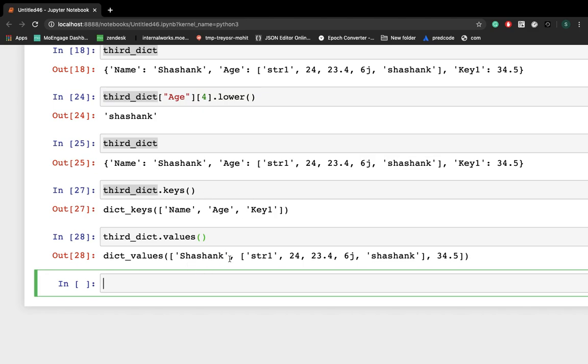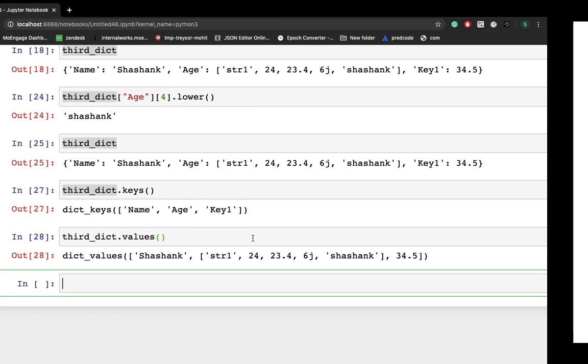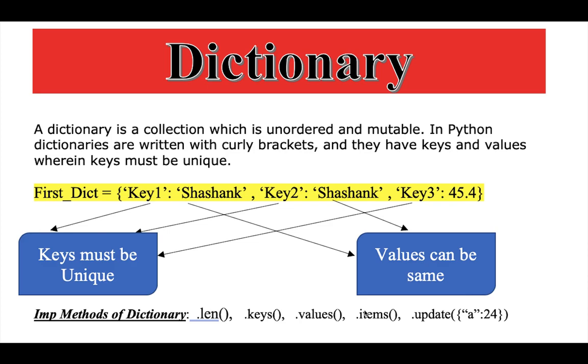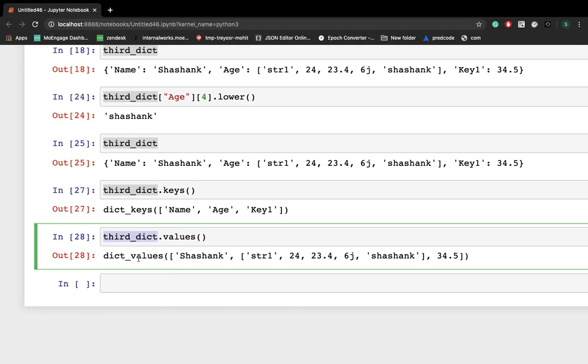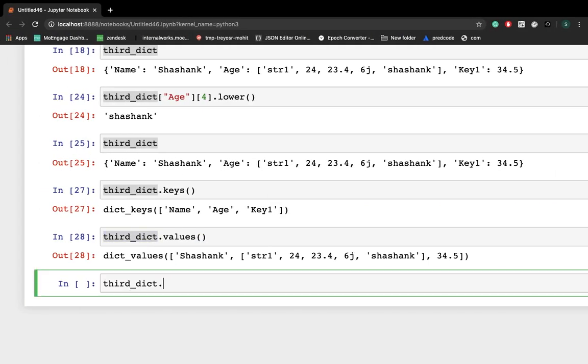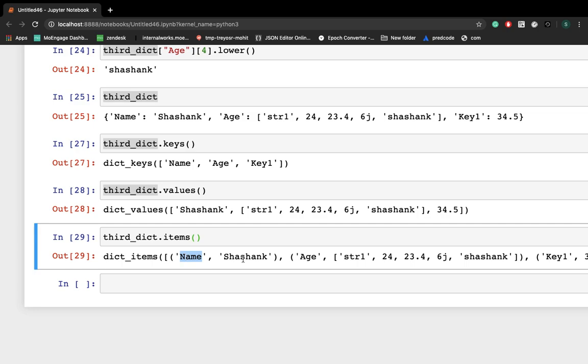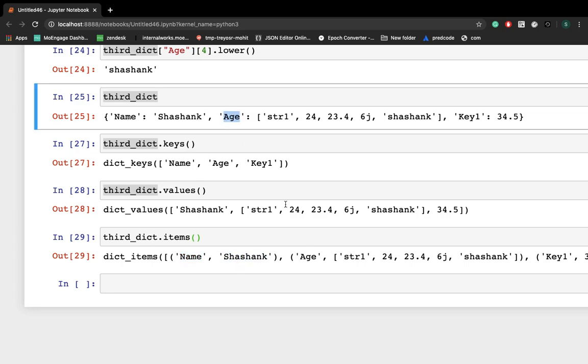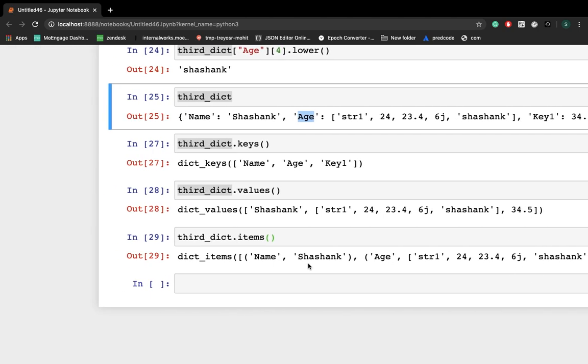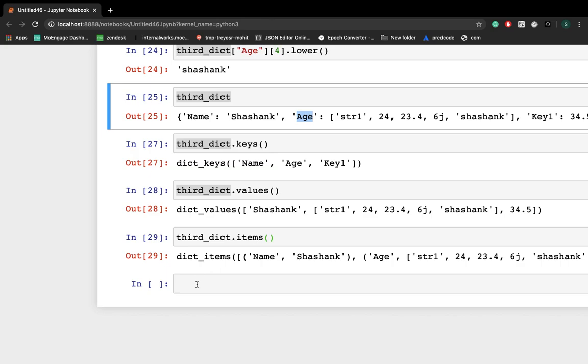If you have to print all of those, you have to use items, right? So let's check dot items. So here you got it. This is my key and this is my value, right? This is my key, this is my value, this is my key, and this is my value. So this is how you can get all the items.